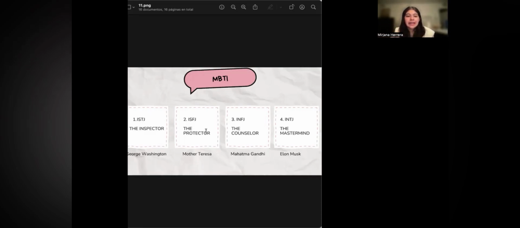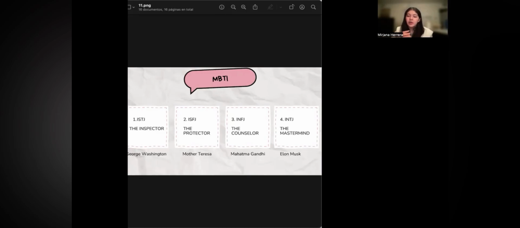The second one is the inspector. This inspector is caring, observant, and dedicated, and is often focused on the needs of others. The value is harmony, and they are detail-oriented in relationships. They are very compassionate and reliable, excellent at remembering details that matter to others, skilled and creative in creating a positive environment. As an example, I put Mother Teresa, who always cared for world peace and for the people who needed more, and was a really altruistic person.